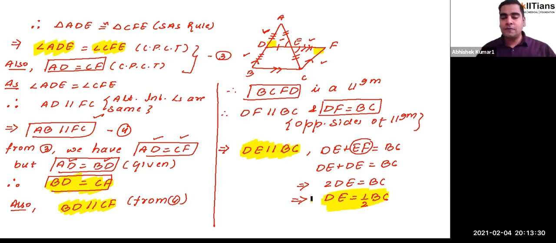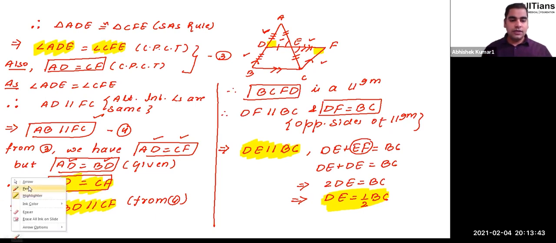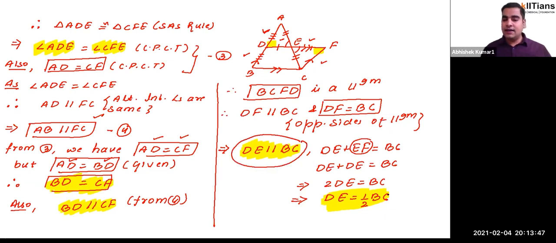This DE was passing through the midpoints of AB and AC respectively. And we were supposed to show that this DE is parallel to the third side, which is BC. We already showed that here. And it is half of that side, that means we were supposed to show that DE will be half of BC. That part also we have shown here.